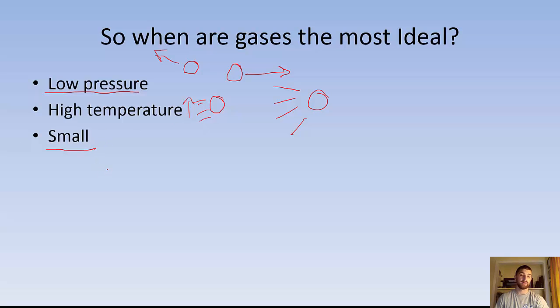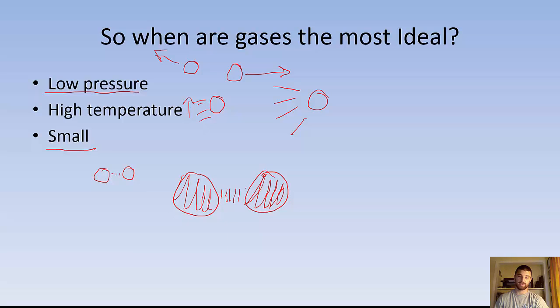Because remember, smaller gas particles have weaker attraction, weaker London dispersion forces between them, than bigger molecules that have more electrons and are more polarizable. So you get stronger attraction between them. So the smaller it is, the higher the temperature, the lower the pressure, the more ideal that gas is going to behave.